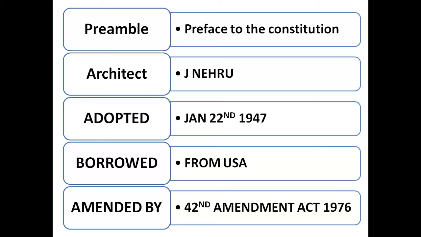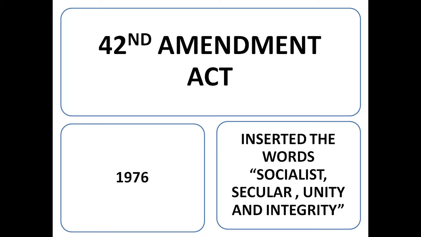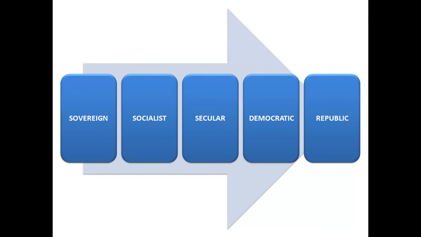And this idea of the preamble, that we need an introduction-like thing, was borrowed from the USA. And only one time it was amended, meaning edited. It was edited once, that is in 1976, and we call that editing act the 42nd Amendment Act 1976. So what was edited? They added only a few words to it: socialist, secular, and unity and integrity. They inserted these words. So now in the preamble we have these 5 words: sovereign, socialist, secular, democratic, republic. So say de re. Just remember this point.